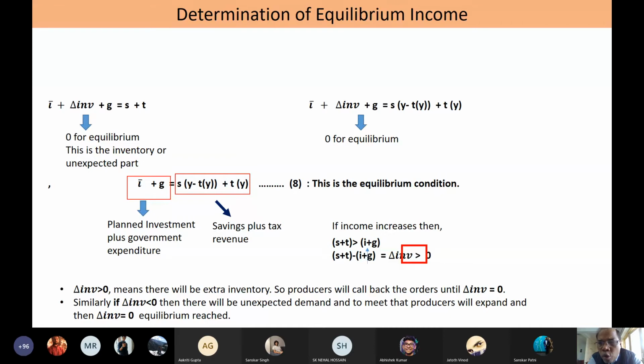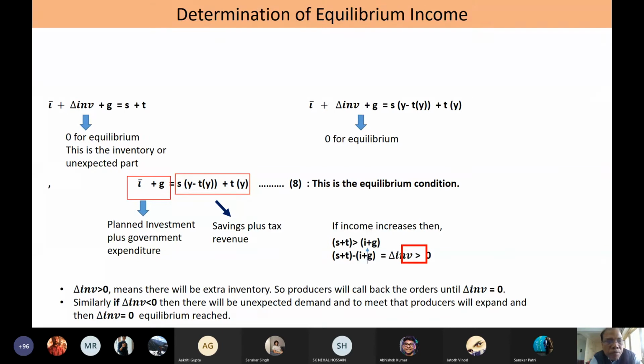It means overproduction in the economy. When Y is greater than C plus I plus G, total income is greater than total expenditure. It is the same as S plus T becoming greater than I plus G. That would lead to overproduction in the economy, lesser demand, and that would lead to positive del inventories.